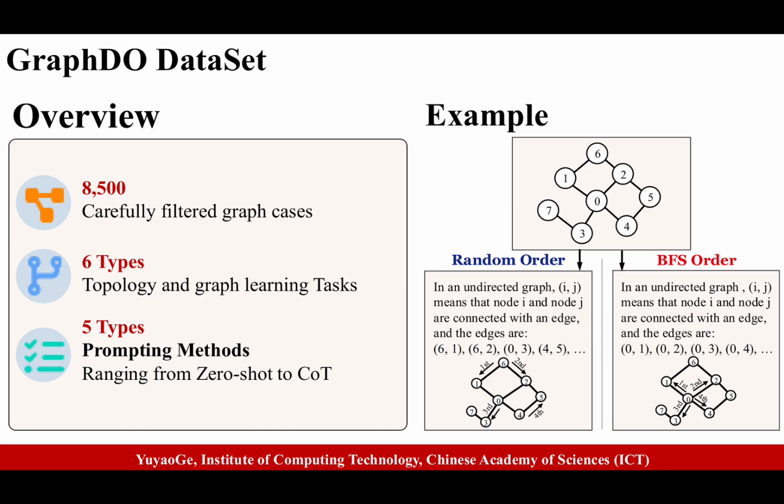Let me show you a concrete example. Here's the same graph described in two ways. In random order, edges appear as 6, 1, 6, 2, 0, 3, 4, 5. There is no apparent structure. But in BFS order starting from node 0, we get 0, 1, 0, 2, 0, 3, 0, 4, immediately revealing that node 0 is a hub connected to multiple nodes. This structural information emerges naturally from the ordering. This dataset is publicly available to support future research in this area.